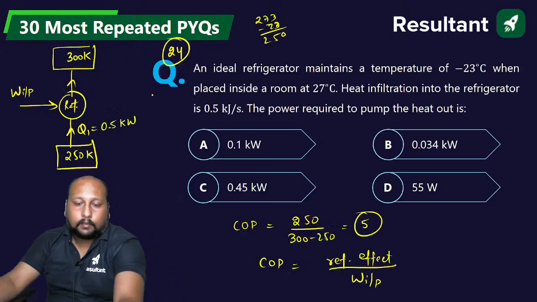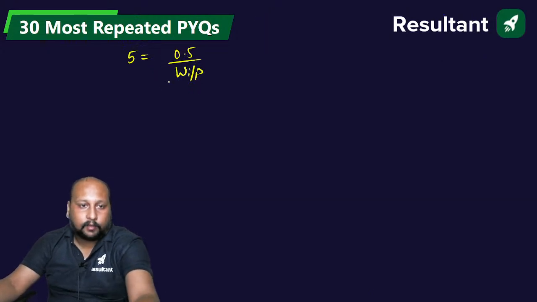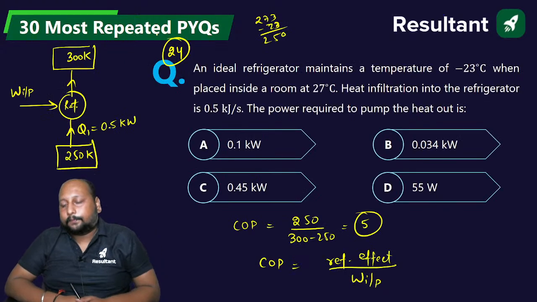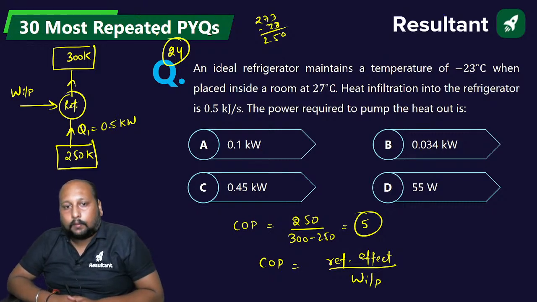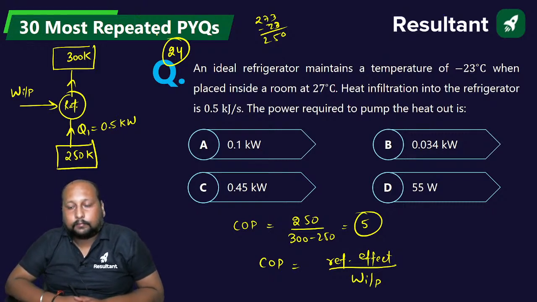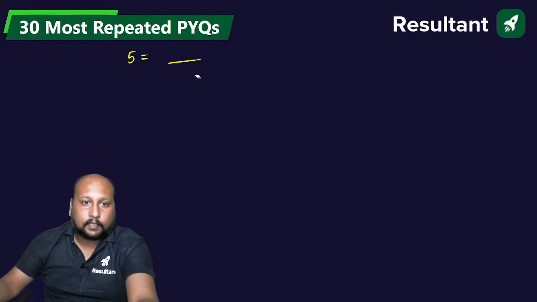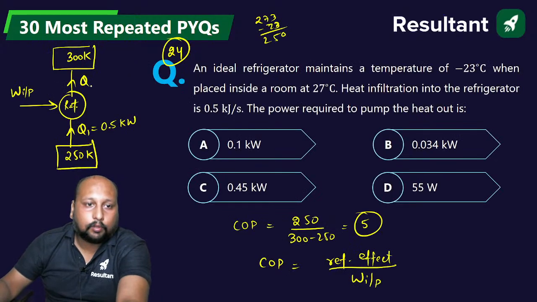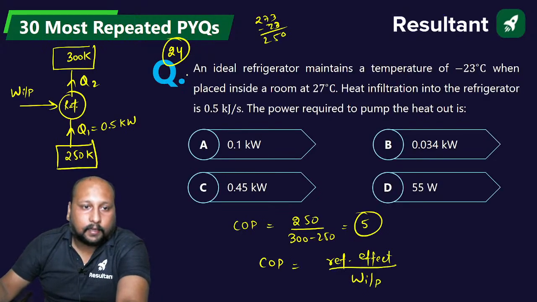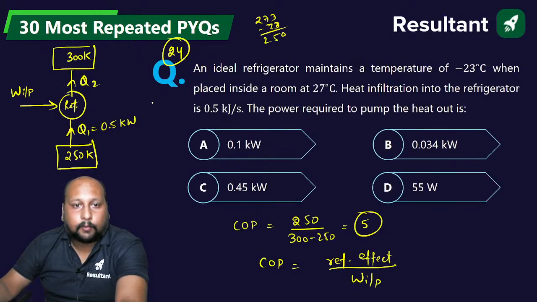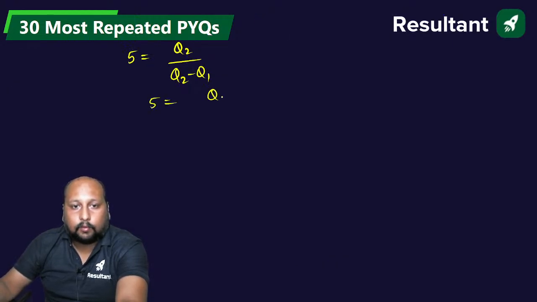Yes. नहीं रेफ्रिजरेटर इफेक्ट हो ना 0.5 दे रखा है. बताइए. Q2 minus Q1 है ना. Quickly. देखो. So we can write it over here as heat supplied. This is Q2. So Q2 divided by Q2 minus Q1. So from here, Q1 is 0.5. So 5 is equal to Q2 divided by Q2 minus 0.5.